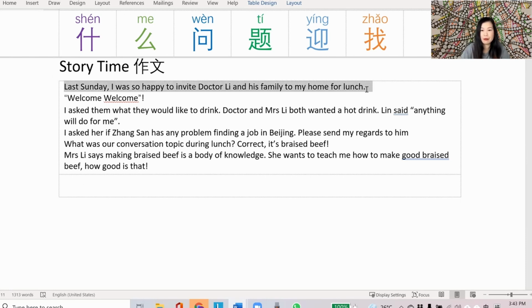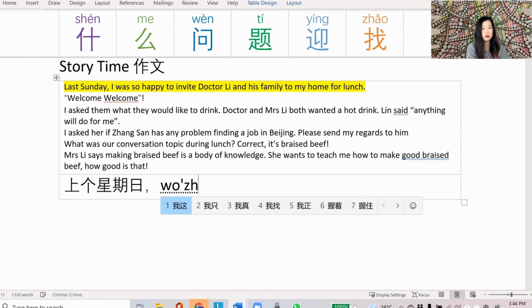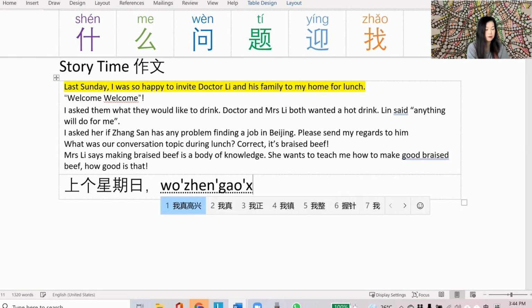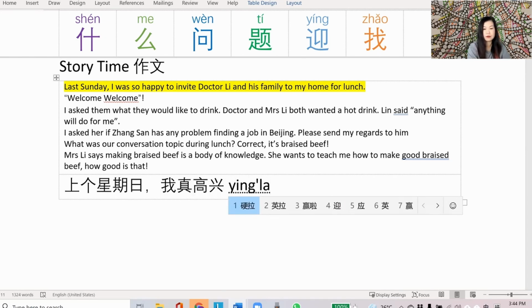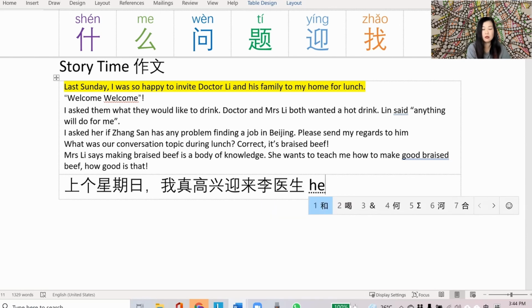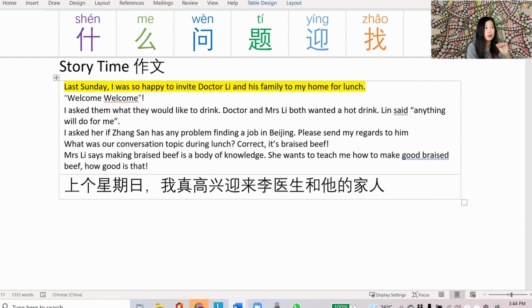So let's translate this into 中文. We're going to do it bit by bit. Let's start with the first sentence. Last Sunday is 上个星期日. I was so happy, 我真高兴, to invite or to receive them, 迎来李医生和他的家人. And what did we do?